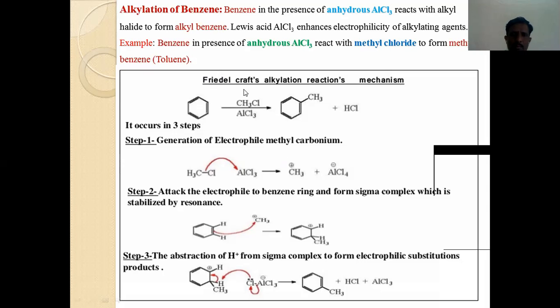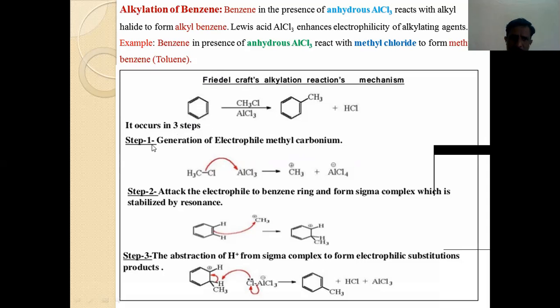Okay. Now I want to share the mechanism with you. The mechanism of this Friedel-Crafts alkylation reaction involves three steps. As I discussed previously, in each and every electrophilic substitution reaction, the first step is generation of the electrophile.